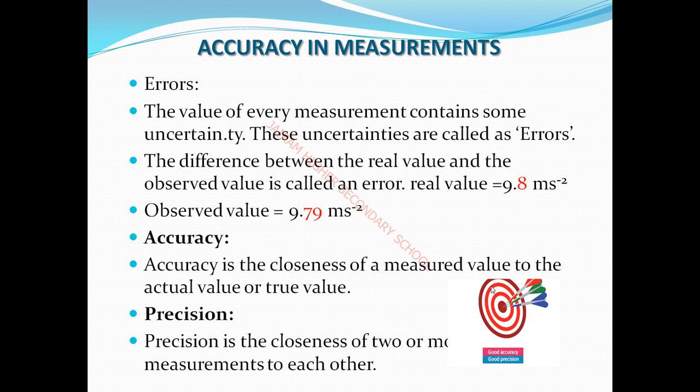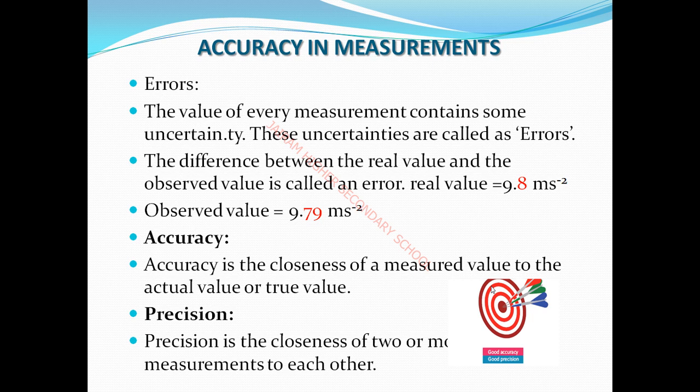Every measurement, every experiment, creates some error. Some error means some uncertainty. This uncertainty is called error. Are you clear? Error means every measurement contains some uncertainty, some unwanted deviation. That means error, uncertainty.